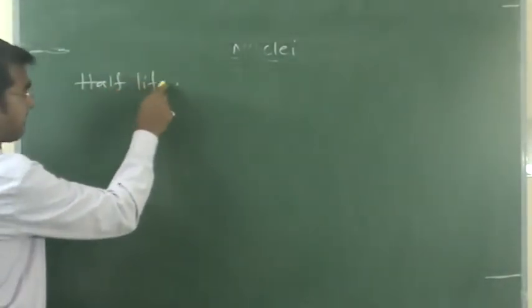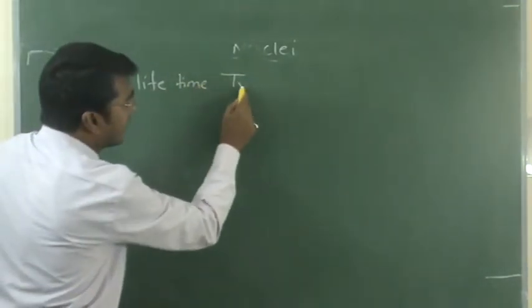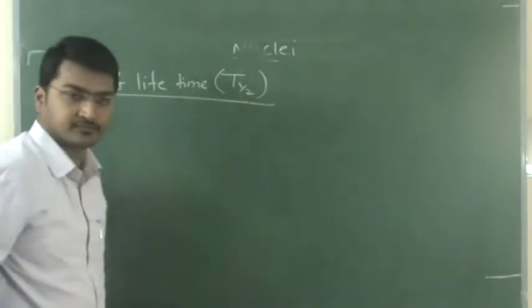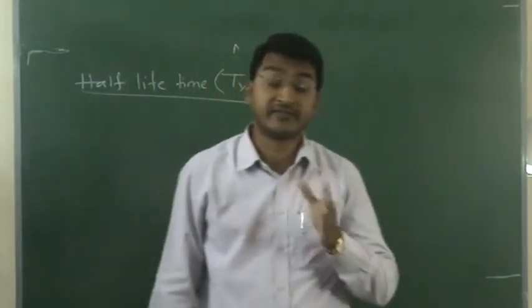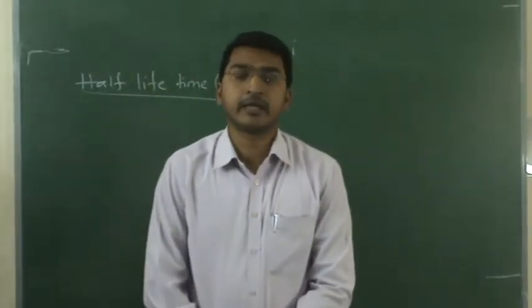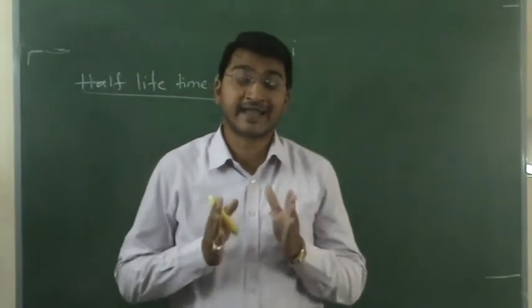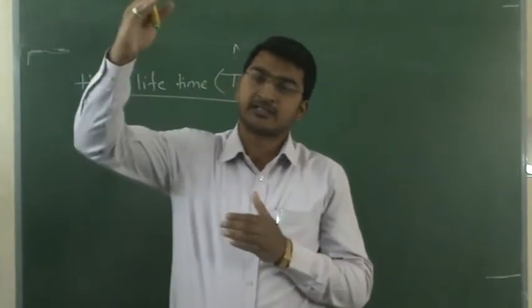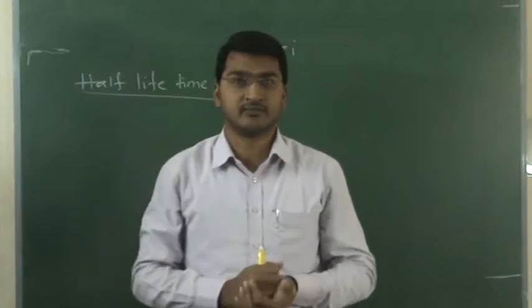Half-life time. Generally we indicate it as T half. What is half-life time? The half-life time is nothing but the time taken to disintegrate the initial number of nuclei to half of its value.